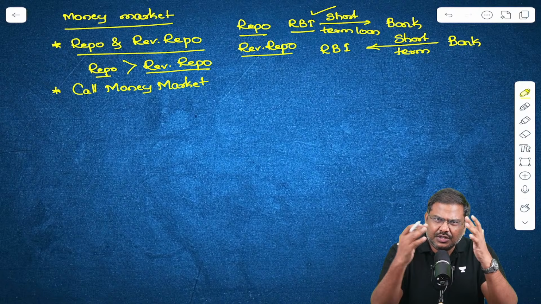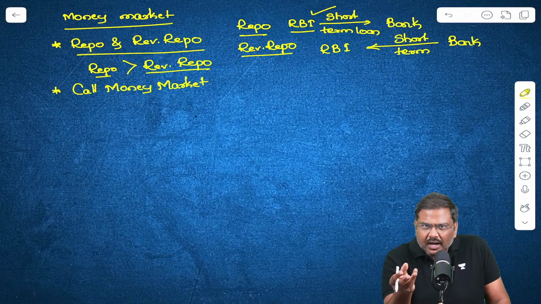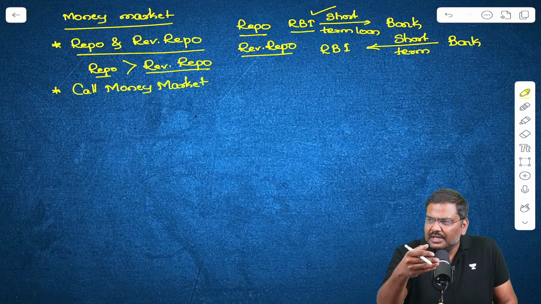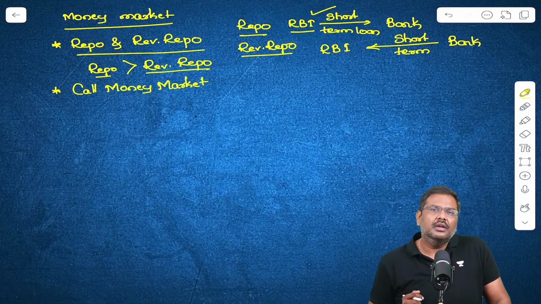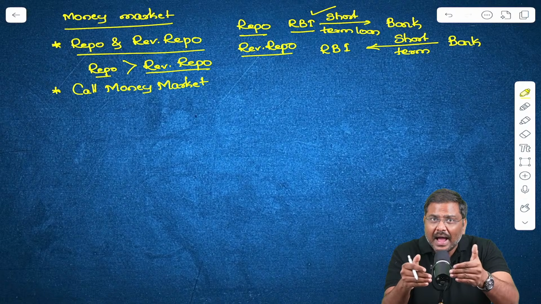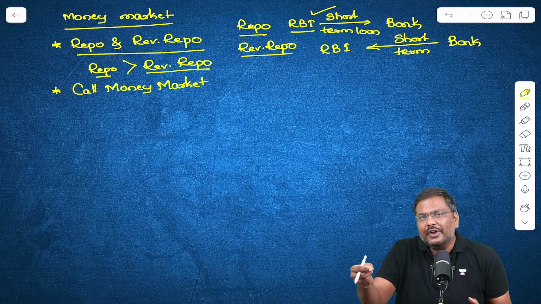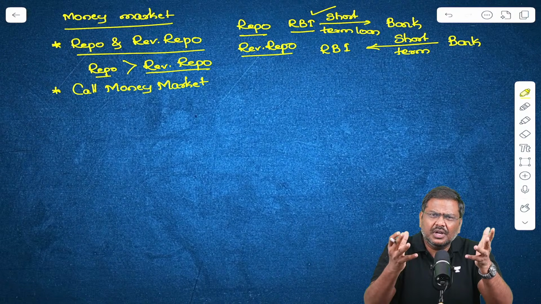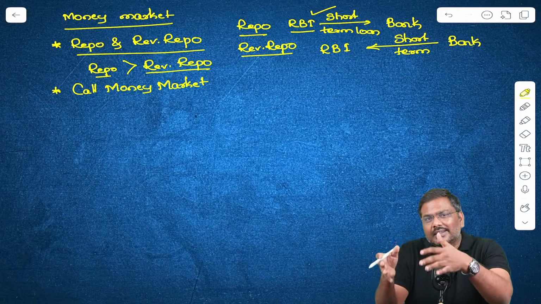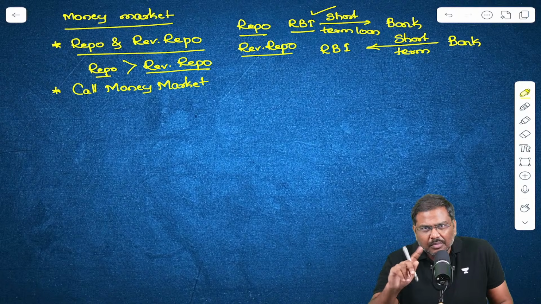Let's assume the current situation. A festival is being celebrated. In some of these banks, people will go, they have kept deposits, and they will start withdrawing the money. As a result, the bank will have a shortage of money. At the same point of time, there could be one more bank which has a lot of deposits, surplus cash, while the other bank is facing a shortage of cash. Is everybody able to understand?